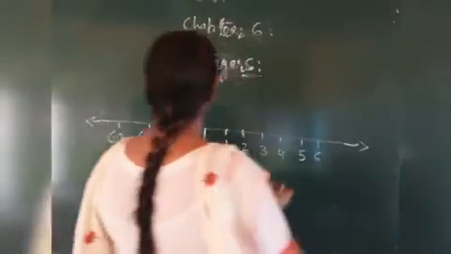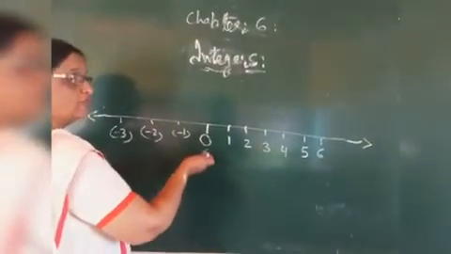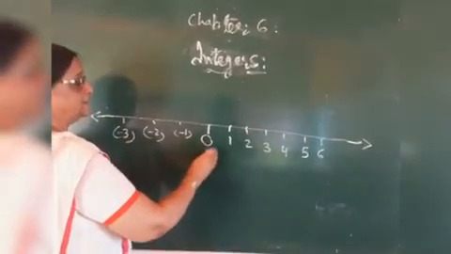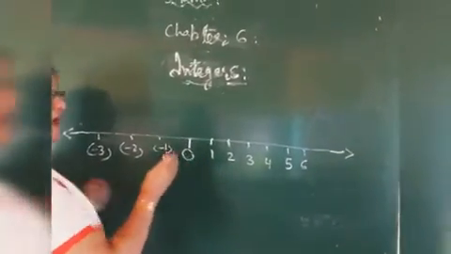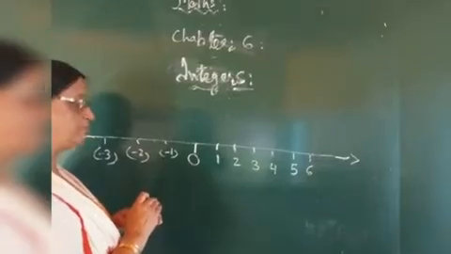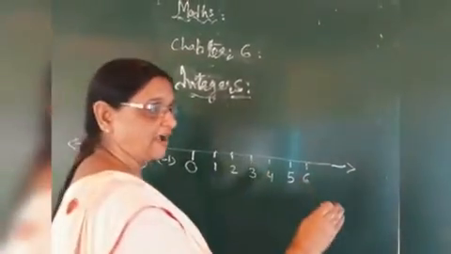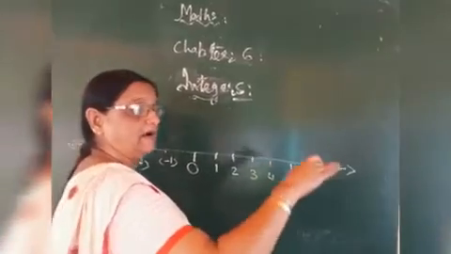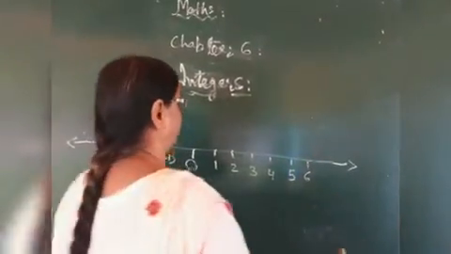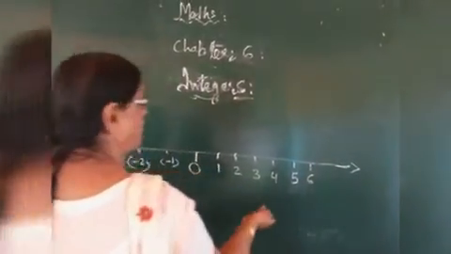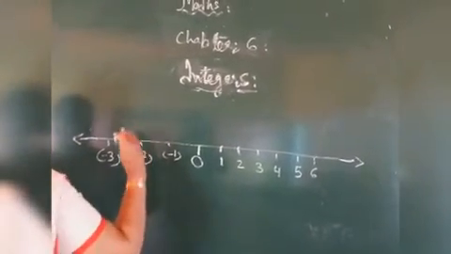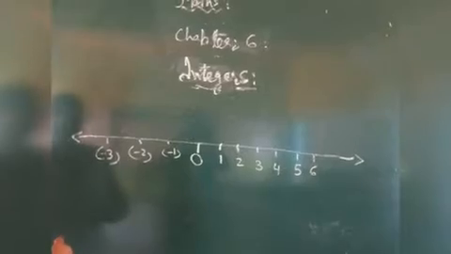If the number is negative, you move to the left side of the 0. When we move from left to right, the numbers become bigger and bigger, and when we move from right to left, the numbers become smaller and smaller.